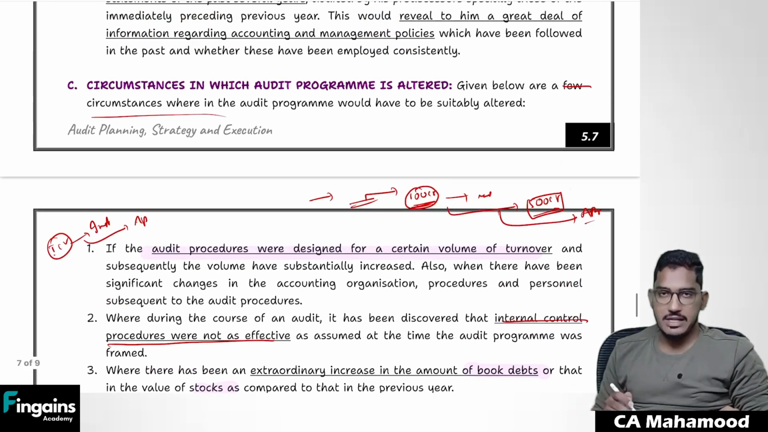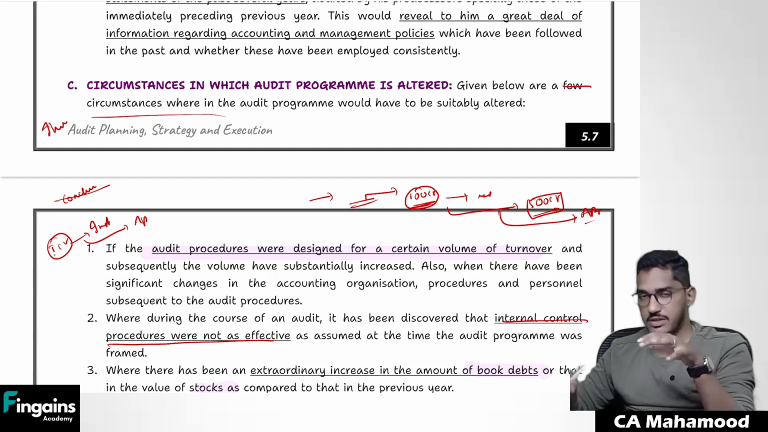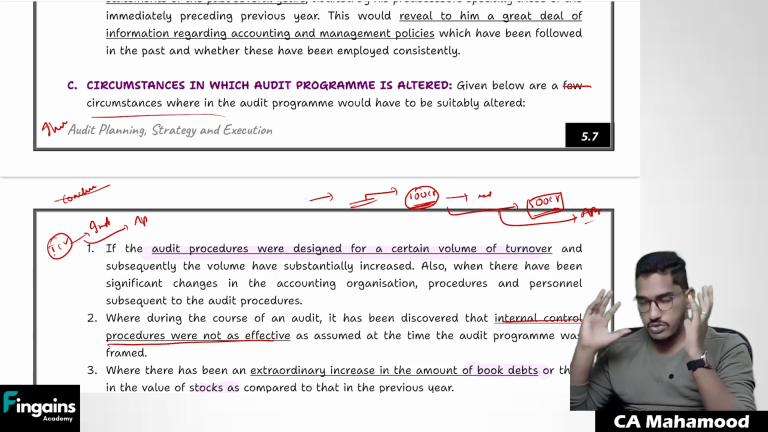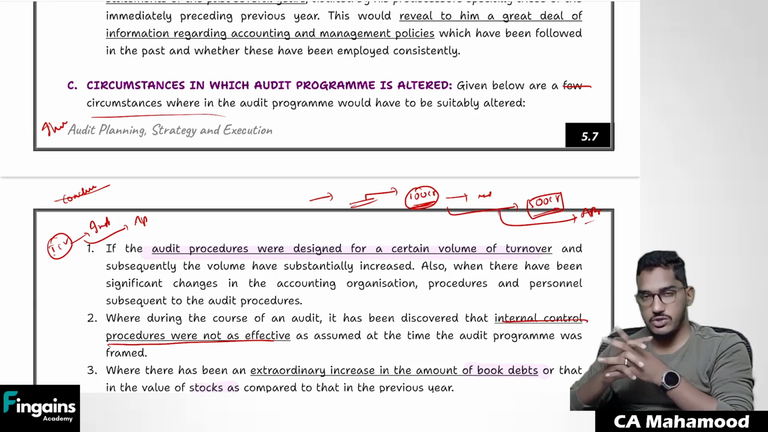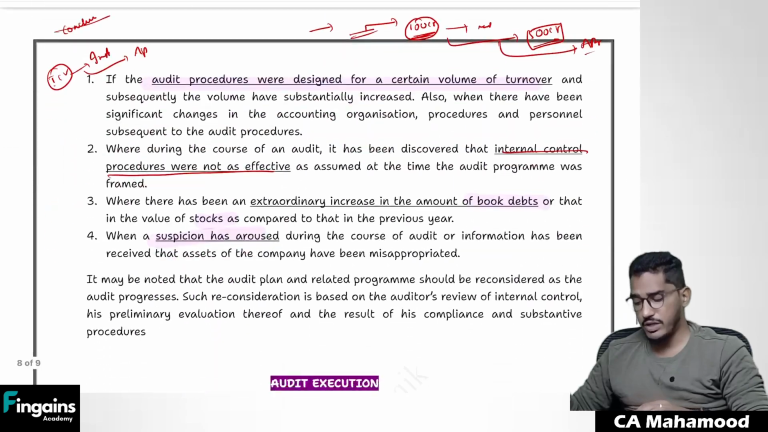So these are a few examples of the circumstances. Once again, I'm telling you this is not a conclusive list. These are only illustrative examples. These are a few examples of the circumstances because of which you might be required to make changes to your audit program. That's all. This is what I wanted to say regarding the audit program.